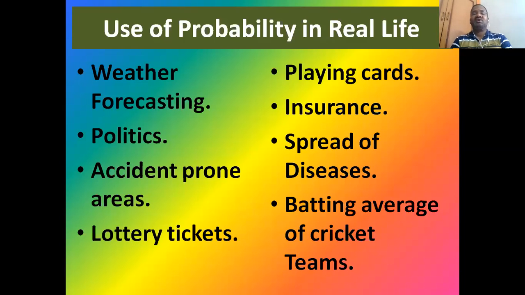And at last, what is the use of probability in our real life is also learned. By this, we can conclude today's session. Thank you very much.